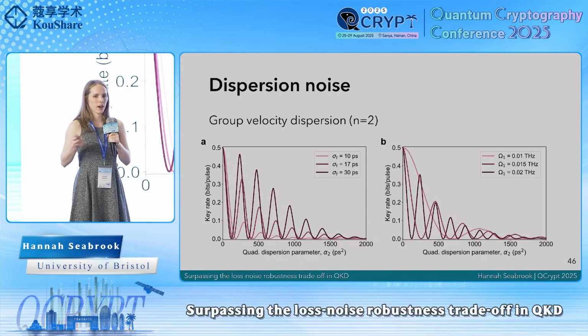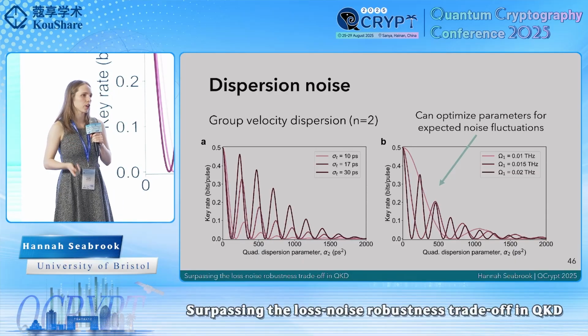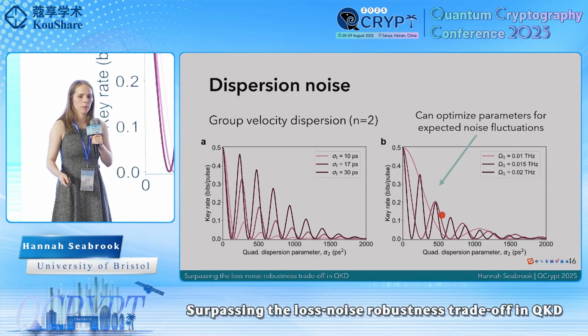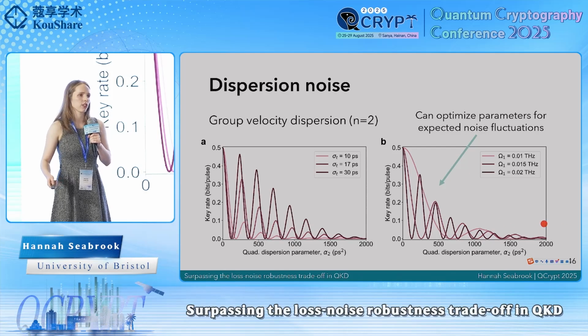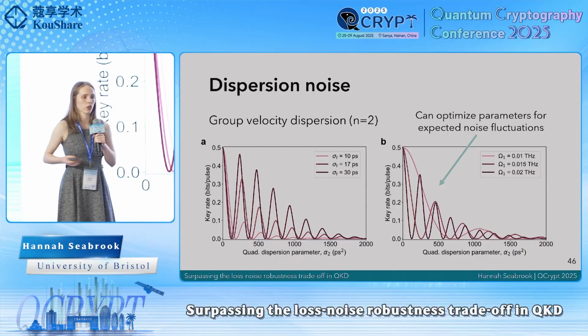However, our scheme still has the sort of superpower that we can optimize the parameters of our encoding for the expected noise fluctuations. So we can see here that by tuning the parameters, say our omega-1 parameter, we can change the rate at which these oscillations occur. And by tuning, for example, sigma t, we can push up the rate at which the decay occurs, and so push up our key rate.